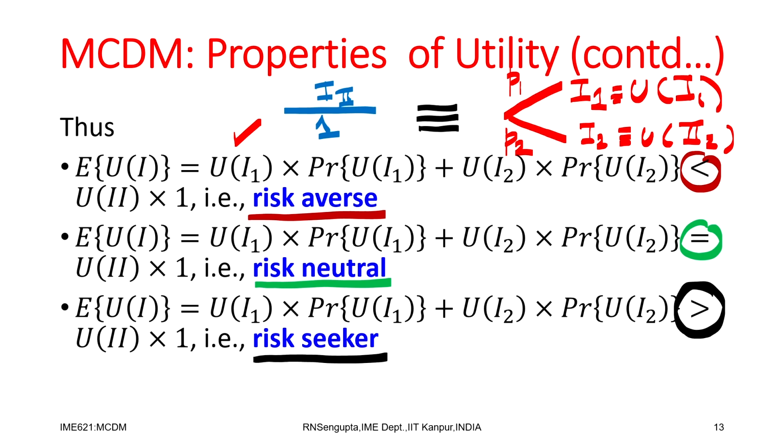This example which we considered about risk averse, risk neutral and risk seeking persons can be judged considering the sure event, which is marked in blue, and the red one, which is the gamble, and based on that human beings can be classified as risk averse, risk neutral and risk seeking persons. We will continue discussing this utilizing property 2 to analyze how a human being or a decision maker will behave.